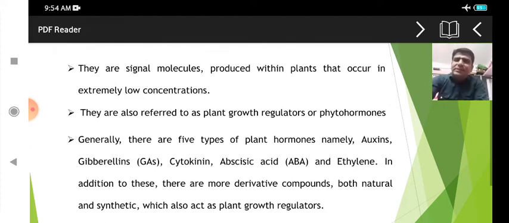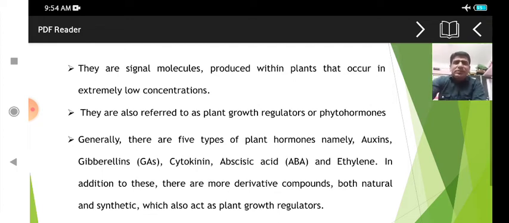Then abscisic acid and ethylene are organic compounds that play a role in flowering and fruit ripening. In addition to abscisic acid, jasmonic acid is also one group of hormones that the plant requires. In addition to auxin, gibberellin, cytokinin, abscisic acid, and ethylene, there are more derived components that are required for the growth of the plant.